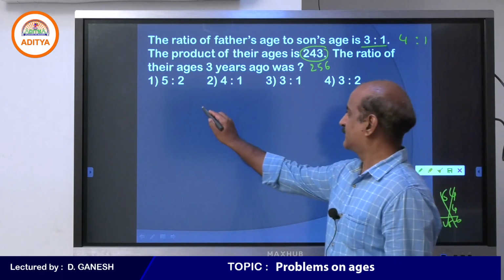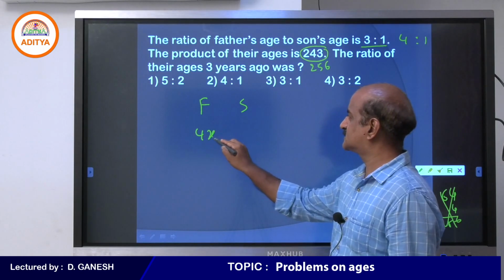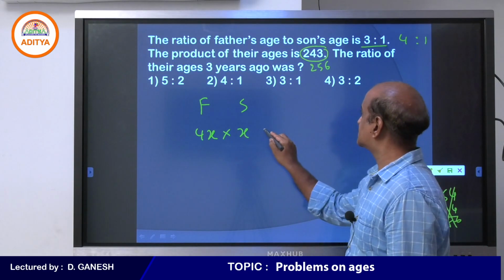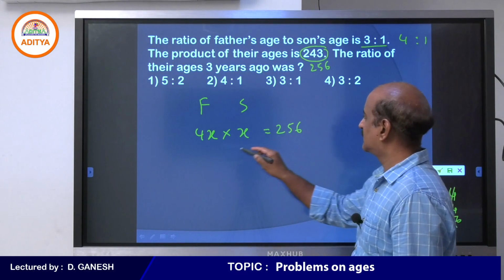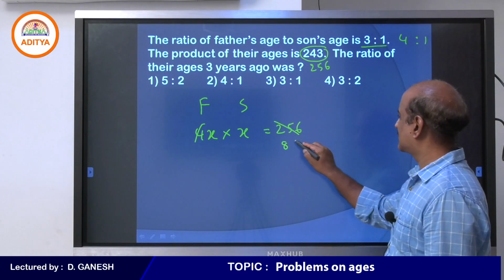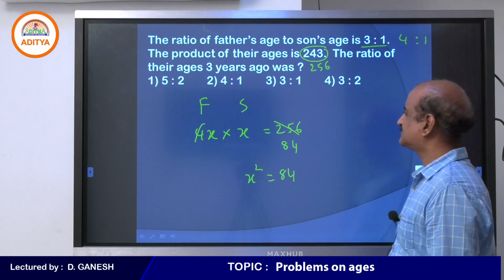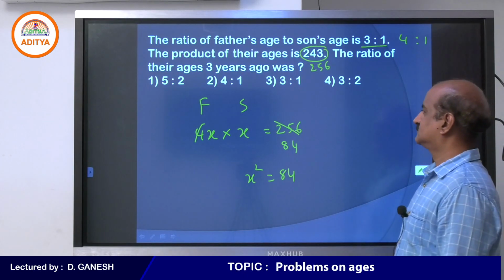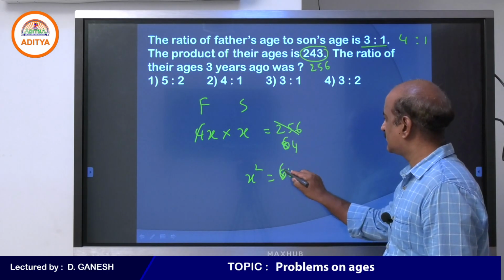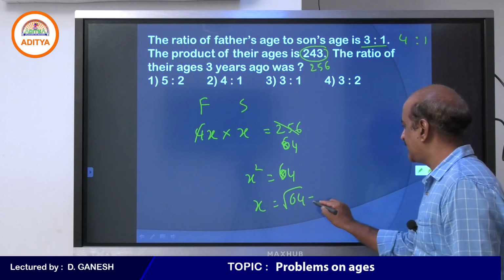Yes. So whenever you are given the ratio and product, we have no other option but to take father as 4x and son's age x, 4:1. And of course the product of their ages is given, 256. So x square is equal to 64, and x is equal to square root of 64, which is 8.